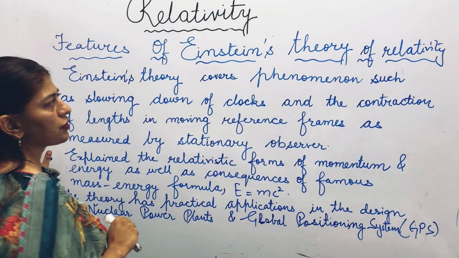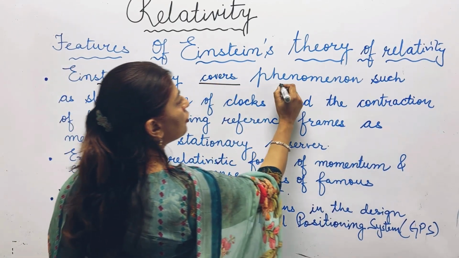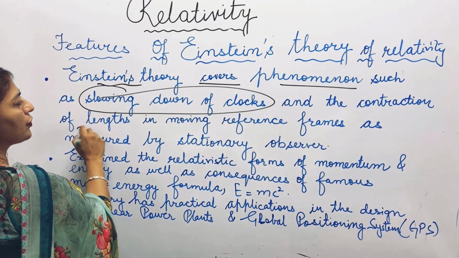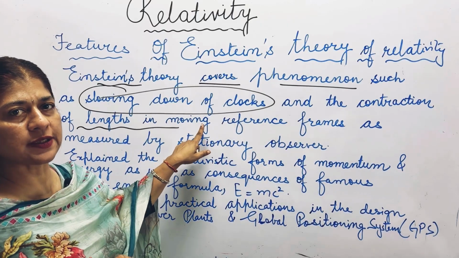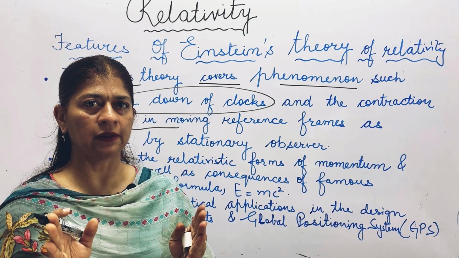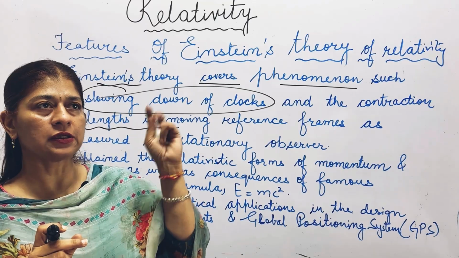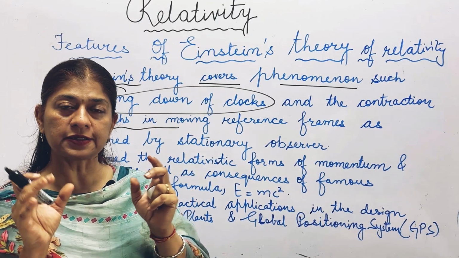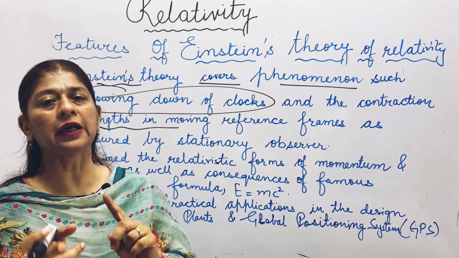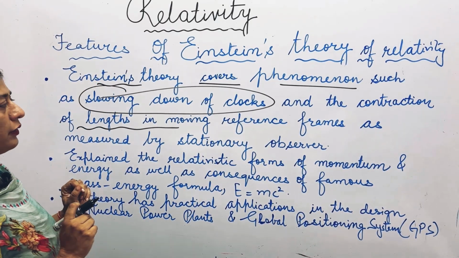Further, moving towards the features of Einstein's theory of relativity, it is the theory that covers phenomena such as the slowing down of clocks and contraction of length in moving reference frames. For example, if we are looking at a particular object or some length from a small distance, and it's the same thing if you are observing from a height, like that of an aeroplane, the same thing will appear smaller to the eyes. So this relativity is there, and that is explained by Einstein's theory of relativity.